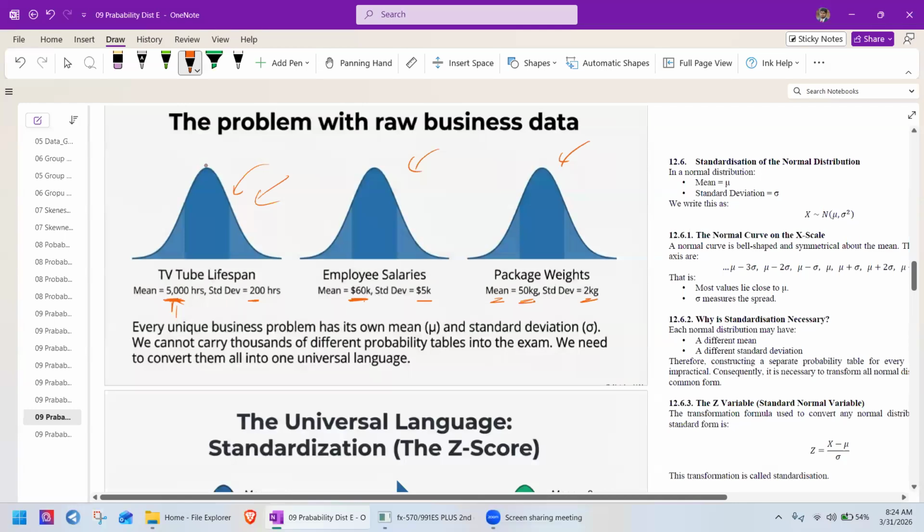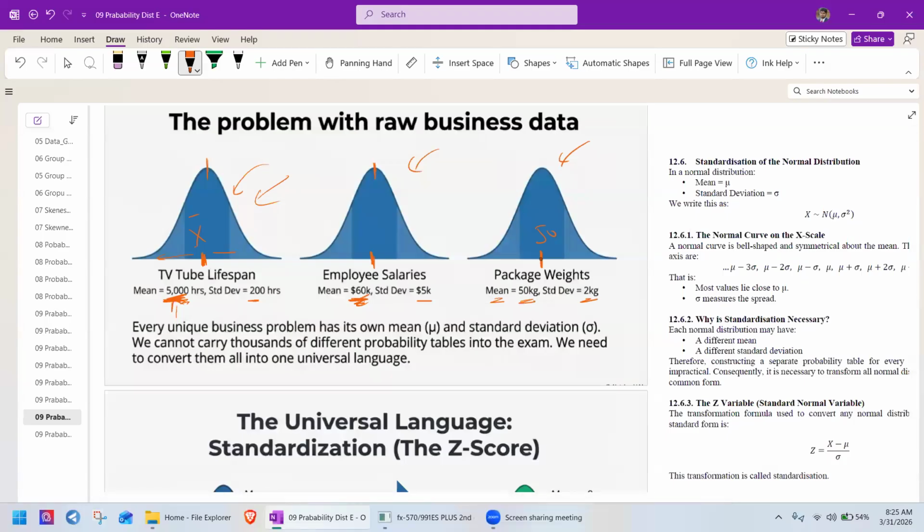So this is the distribution of TV tube life. So this is the value of x. This is the average. This point is the average, x bar. Here, what's x bar? 5,000. So this is the standard deviation. And for this distribution, this is the mean 60,000. Here 5,000 x value, and here x bar is 60,000, and here x bar is just 50. Right? The shapes are almost identical, but they have different values of x.